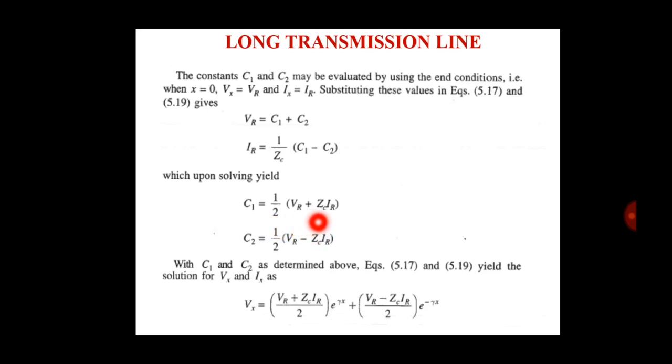With c1 and c2 as determined, equations 5.17 and 5.19 yield the solution of Vx and Ix, putting in the values of c1 and c2.